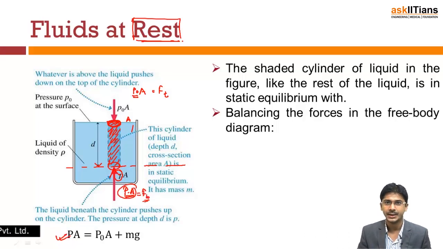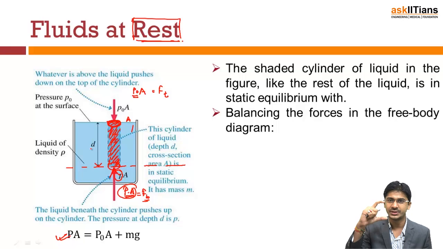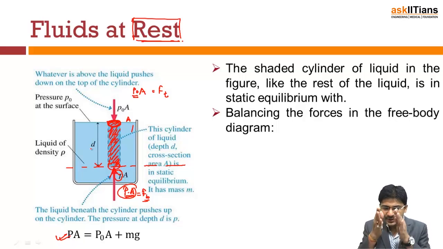Now is there any other force remaining? Yes, it's the weight of the liquid. So what is the weight of this column of the liquid that I have considered? To find the weight: if it is of this depth, it will have a smaller mass; if it is of larger depth, it will have a larger mass. If its area of cross section is this and the length is fixed, then this column will have some weight. A larger area of cross section will have larger weight. So it depends on the dimensions that you have considered, which will give you the mass. The dimensions we have here are A and D.